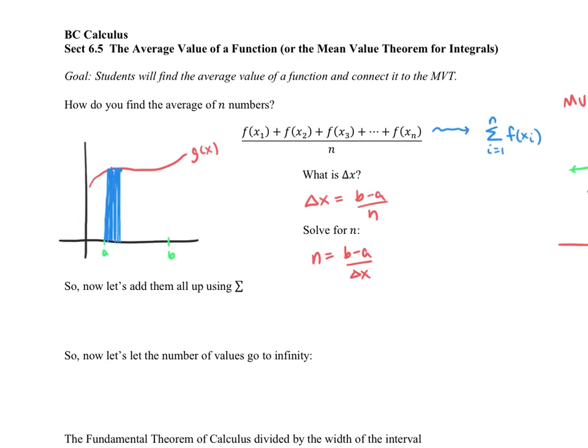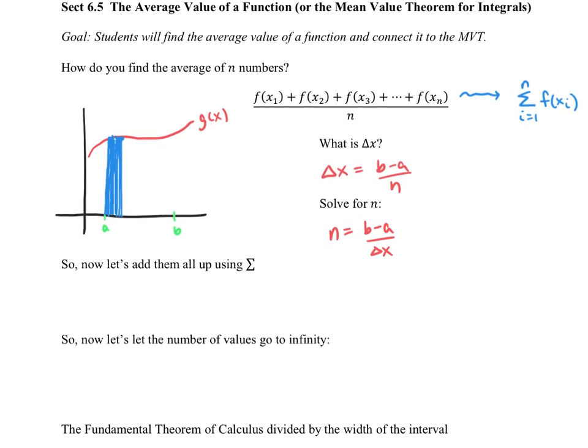Okay, let's add them all up. So what I'm going to do is take this fraction right here. Actually, I'll highlight this. I'm going to take all of this and combine it with that. So in other words, and this, I suppose. I'm going to combine all these together.